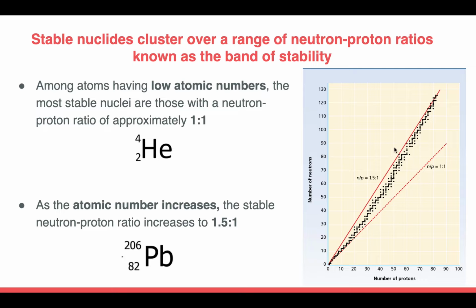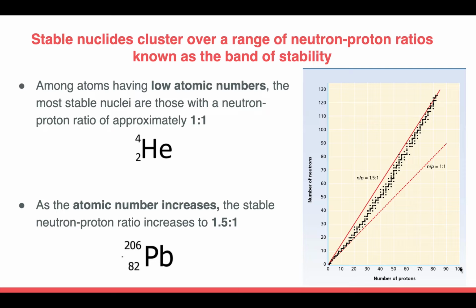Okay, so the band of stability is what we get when we plot the number of protons against the number of neutrons of stable nuclei. And from the band of stability, we can see that atoms with a low number of protons or low atomic numbers must have a neutron-proton ratio of approximately 1:1 in order to be stable. An example of this is helium that has two protons and two neutrons. In helium-4, the neutron-proton ratio is going to equal 1:1.